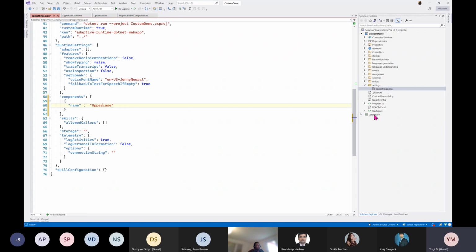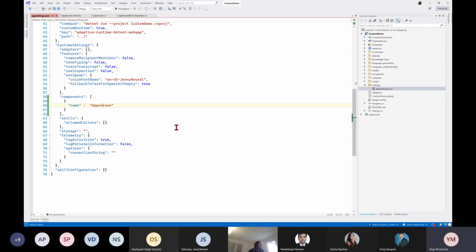Make sure this should match your component name and the component which you mention in the apps or settings file. They should match. Otherwise, again, it won't work if it does not match. Okay, uppercase, done. So our ground level, everything is done.